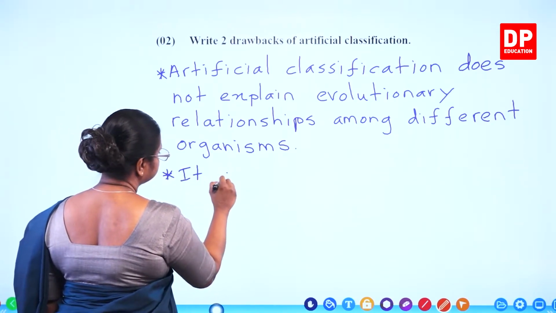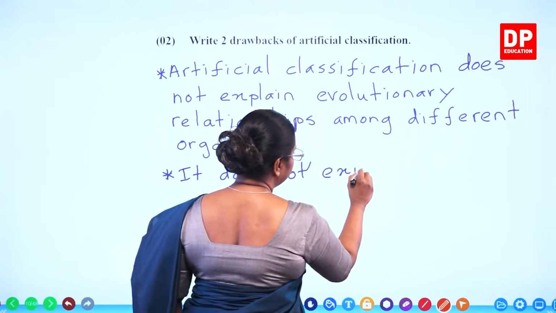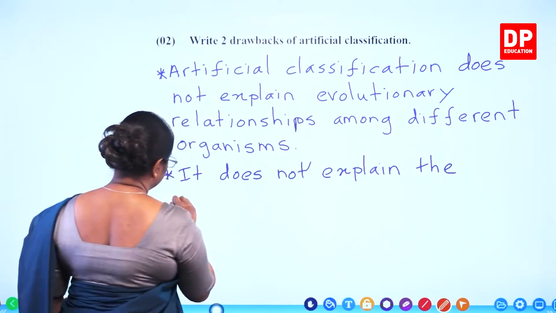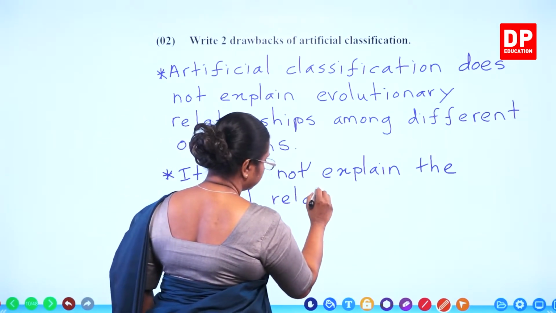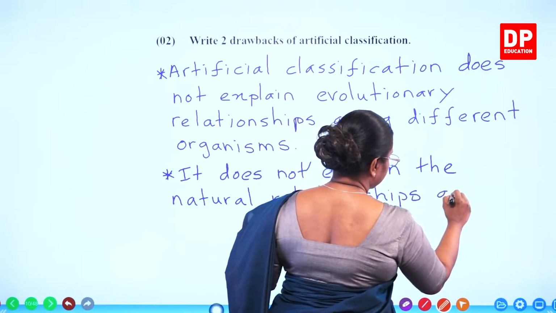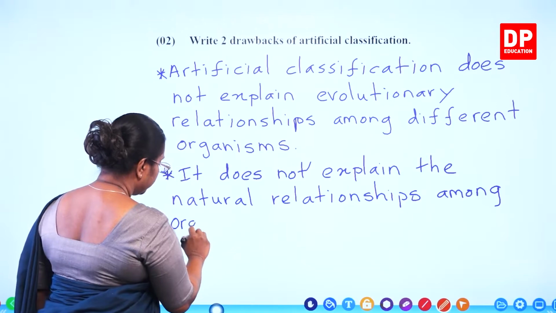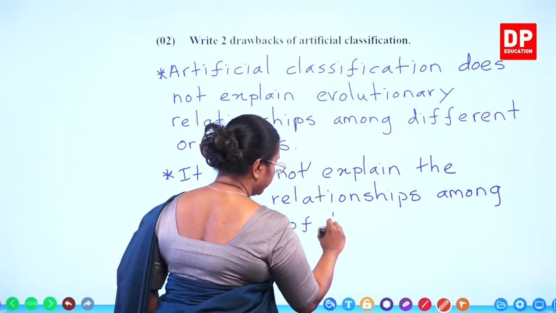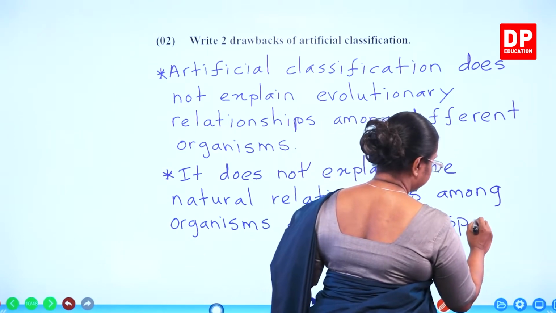It does not explain the natural relationships among organisms of the same species.